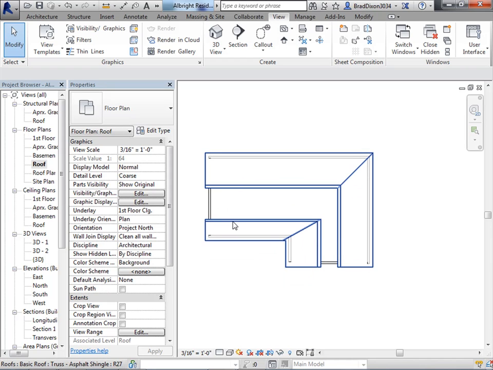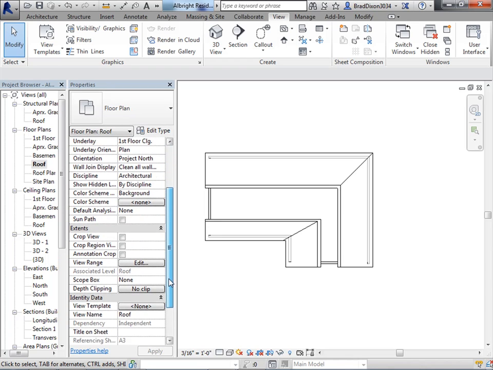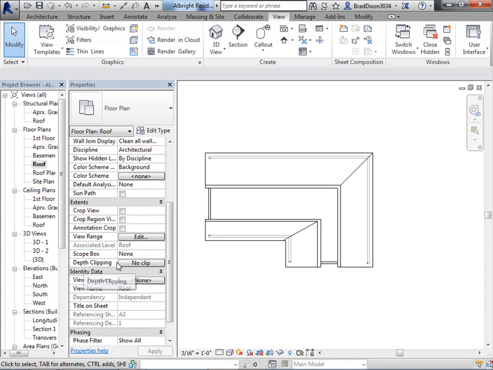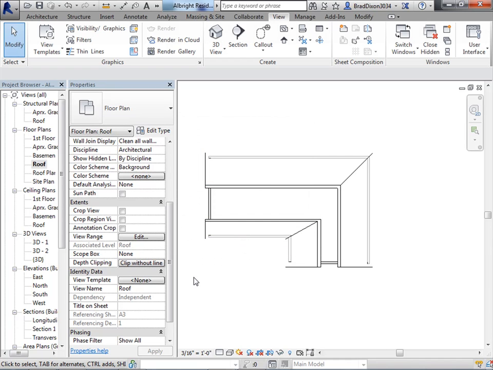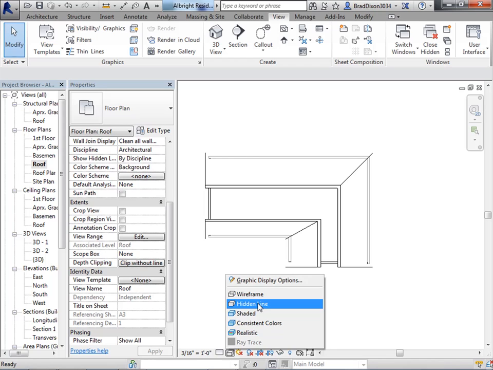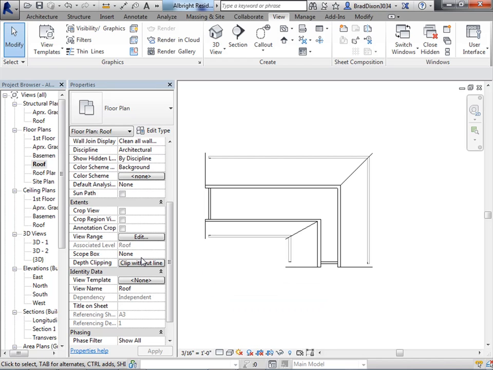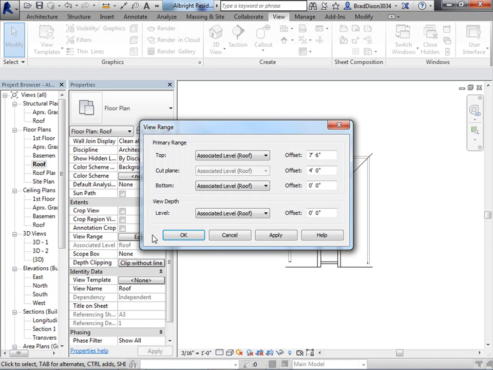So one of the first things I need to do is adjust my depth clipping so that it's clip without line. I am going to make sure my visual style is hidden line. I'm going to go into my view range, and set the top of my view up to 40 feet.